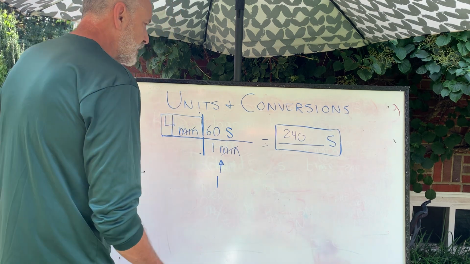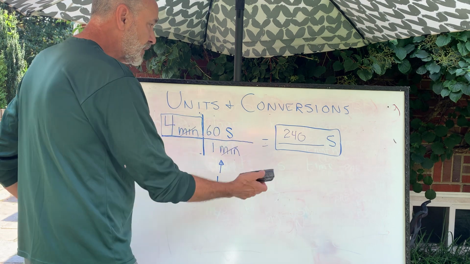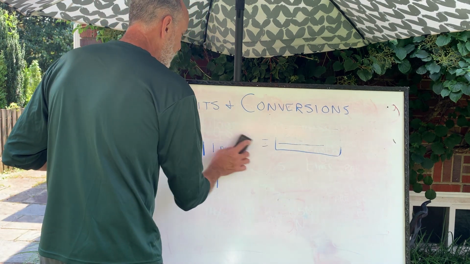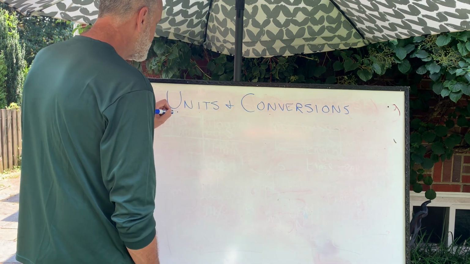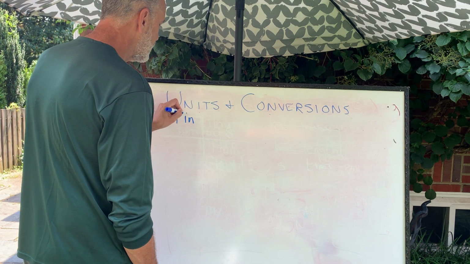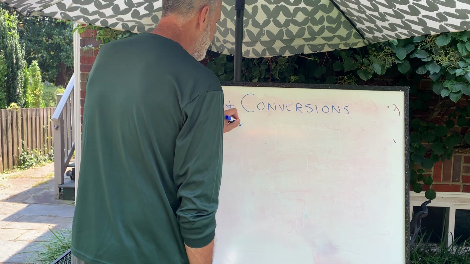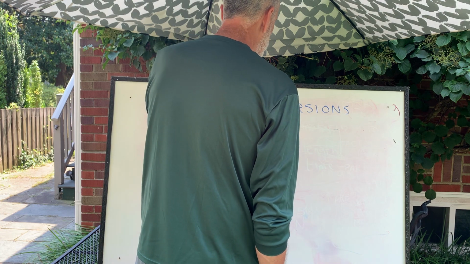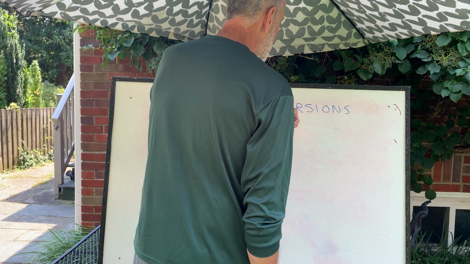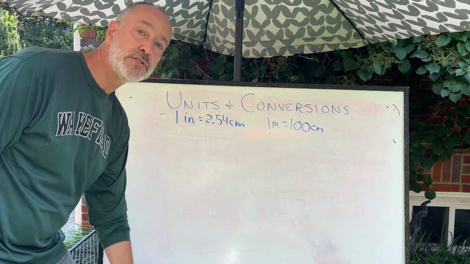Okay? Now let's do a harder one. Sometimes you can do it in one step. Sometimes you're really familiar with all the measurements. Let's try a different one. I happen to know that 1 inch is equal to 2.54 centimeters. And I happen to know that 1 meter is equal to 100 centimeters. These are facts that I need to do conversions.